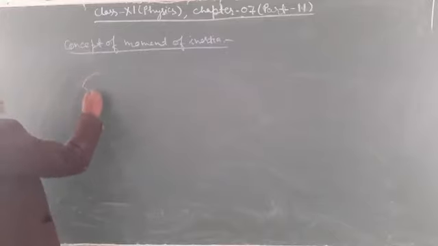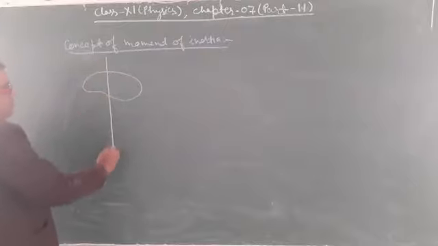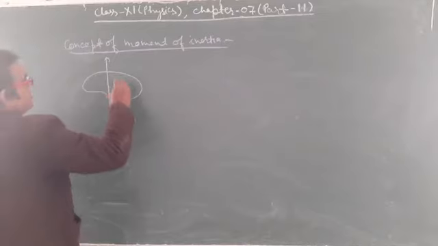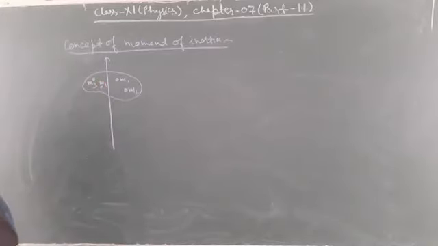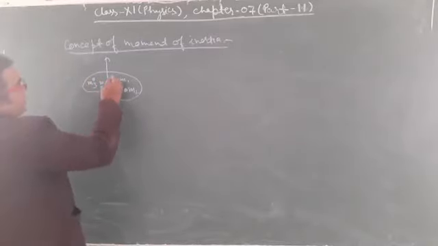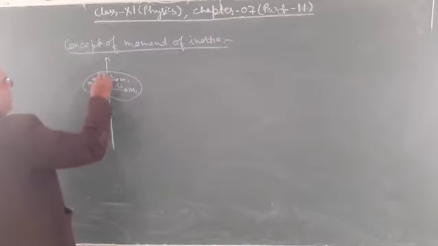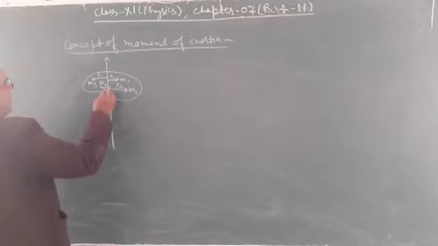Suppose I am taking a rigid body, and this rigid body is constituted of different masses m1, m2, m3 and mn. These are the different masses and their positions are r1, r2, r3 and rn.